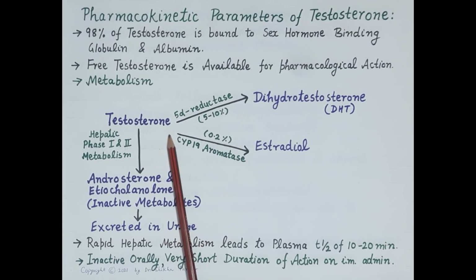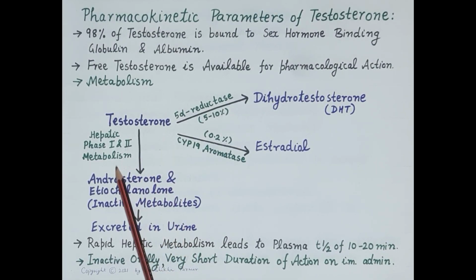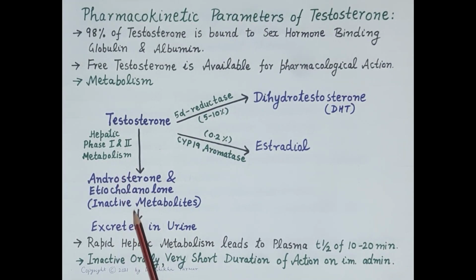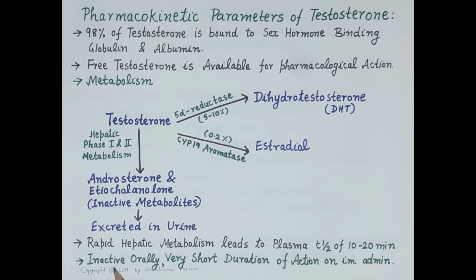Now, the bulk of testosterone undergoes inactivation in liver by hepatic phase 1 and phase 2 metabolism to produce inactive metabolites. Now, these inactive metabolites are excreted in the urine. Now, because of this rapid hepatic metabolic inactivation of testosterone, testosterone has a very short plasma half-life of 10 to 20 minutes, and it's inactive orally and exhibits very short duration of action on intramuscular administration.